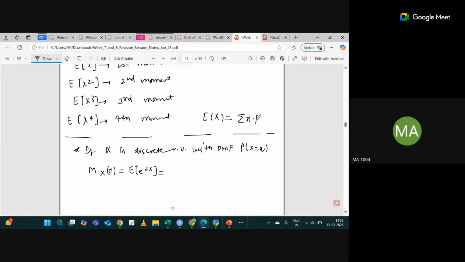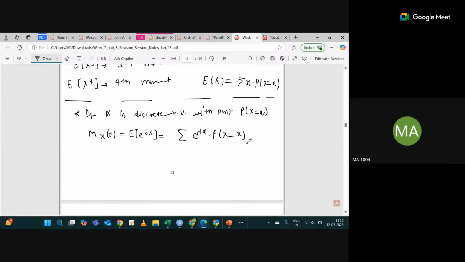Summation of x into probability X equal to x. So this will be the summation of e raised power lambda x into probability X equal to x. Yes or no? Yes. This summation should exist.